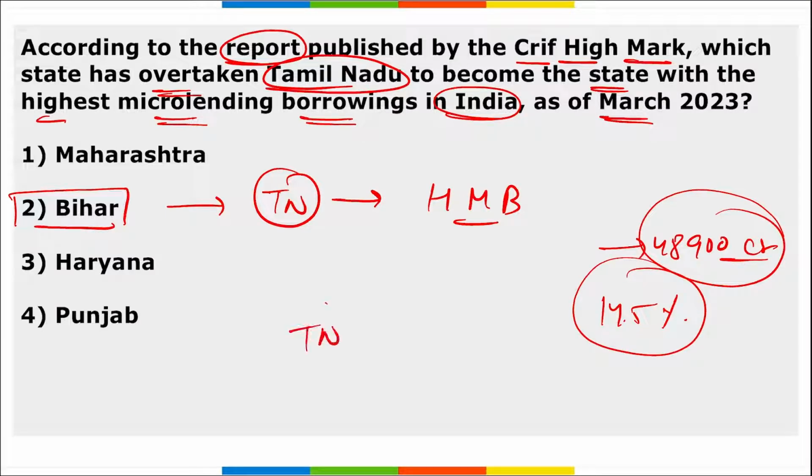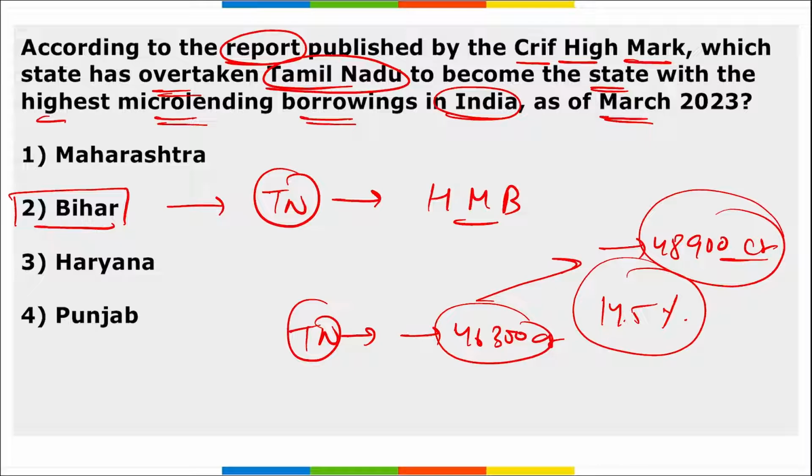Whereas if we talk about Tamil Nadu's microfinance, it stood at 46,300 crore rupees. So you can see that for Bihar microfinance it is 48,900 crore rupees, and for Tamil Nadu microfinance it is 46,300 crore rupees. So Bihar has overtaken Tamil Nadu in this microfinance lending.